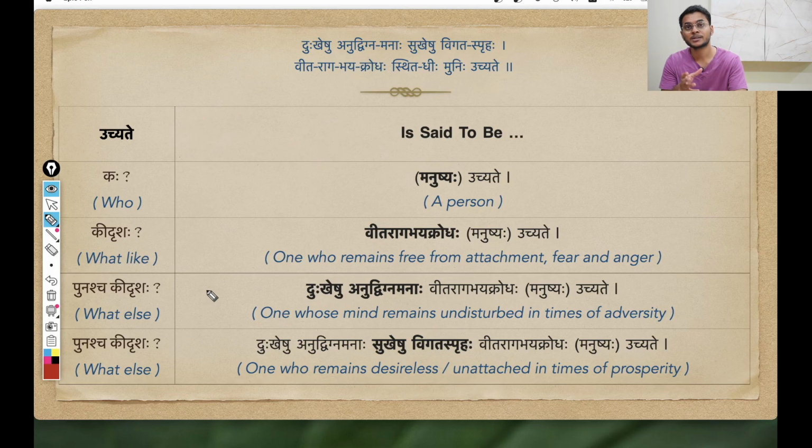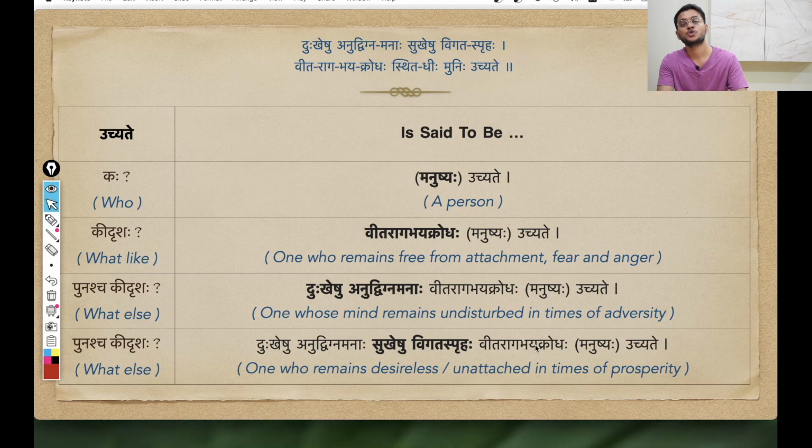Up until this point, Krishna is trying to give a characteristic feature. He is trying to define a sthita prajna person, and for that he is giving a definition of a person. See what kind of person he is stating: a person who remains free from attachment, fear and anger, a person whose mind remains undisturbed in times of adversity, and a person who remains desireless or unattached in times of prosperity.